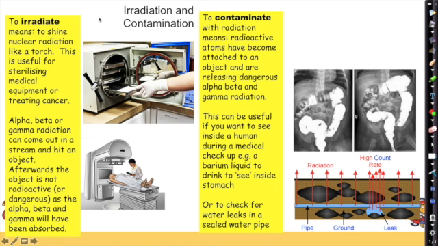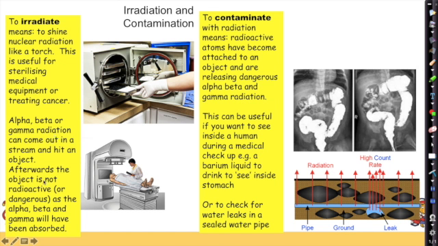Okay, irradiation and contamination. To irradiate means to shine nuclear radiation like a torch. This is useful for sterilising medical equipment or treating cancer. So you can focus it onto some cancerous cells, or we can shine it like a torch at some equipment that needs to be sterilised. Alpha, beta or gamma radiation can come out in a stream and hit an object.